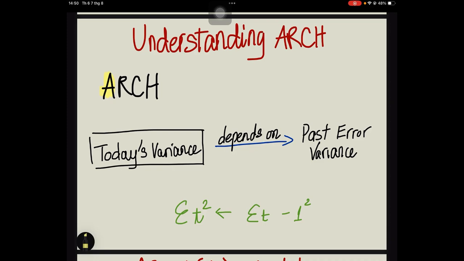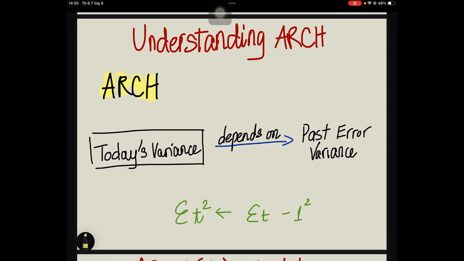Conditional means we are conditioning today's expectations on previous information. Heteroscedasticity means the variance changes over time. Put everything together, ARCH means today's volatility depends on past volatility. So, in other words, the uncertainty we observe today is influenced by previous shocks.